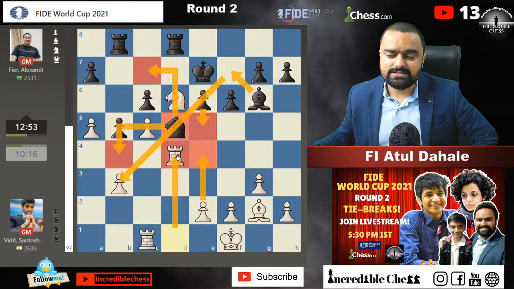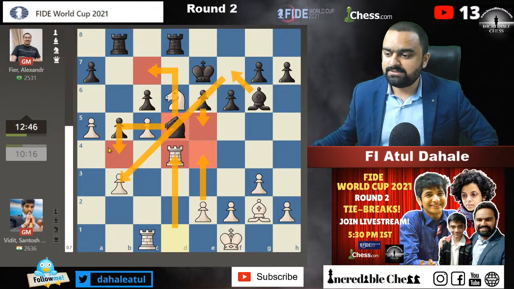So we will wait for this thing. Why did he play rook to d4? I was thinking maybe he will just play e4 earlier also. b4 is the only square.